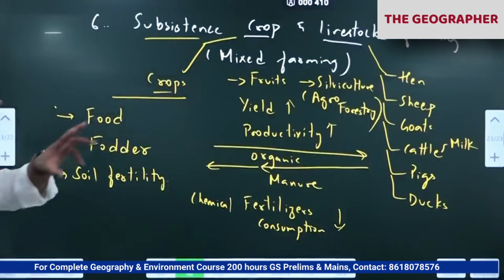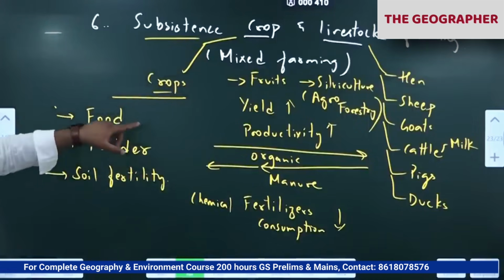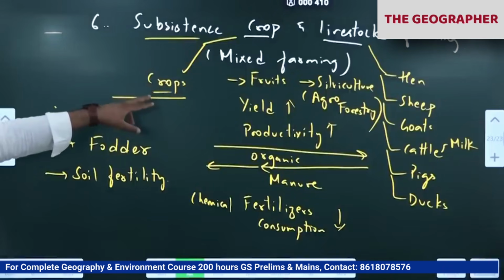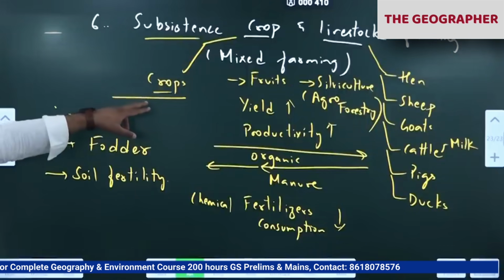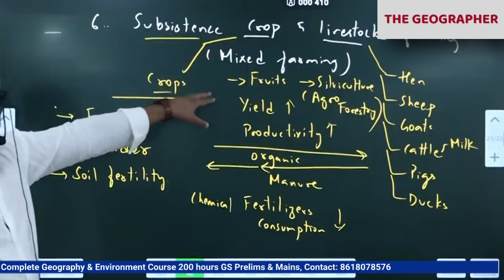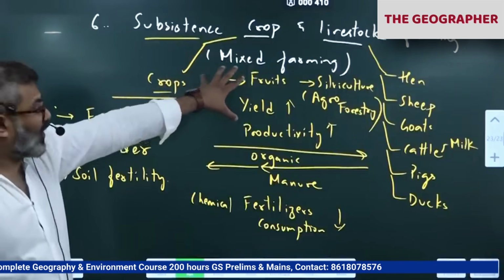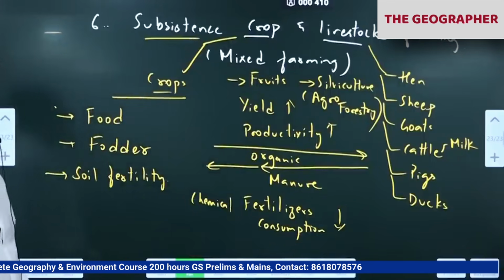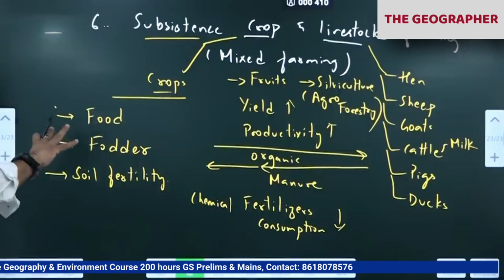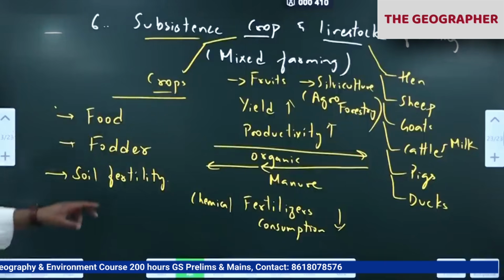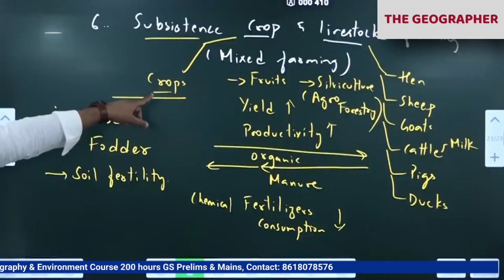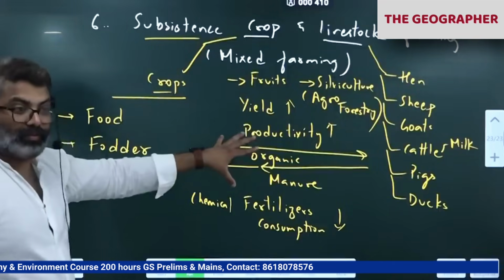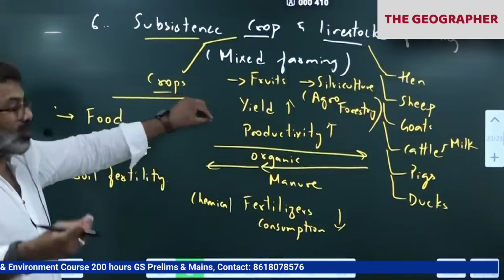Try to understand this from a multi-dimensional point of view. How farmers' income can increase. That is the reason today it has become one of the widespread practices across South Asia. Many of the farmers, let's say you have farming land, you see what your parents are doing. Chances are very high they have livestock also, they have crops also. Most of the farming families sustain themselves through this system. Remember, agriculture is non-taxable income also. Whatever income they generate from this, they keep it for themselves. So as a result, it is one of the most beautiful practices that we have.